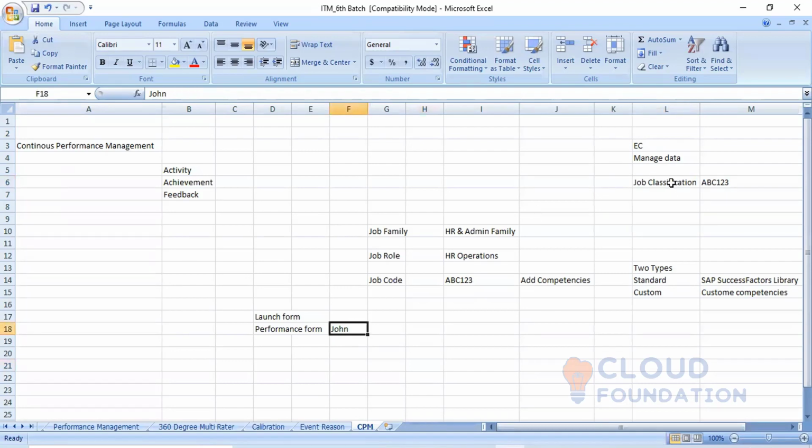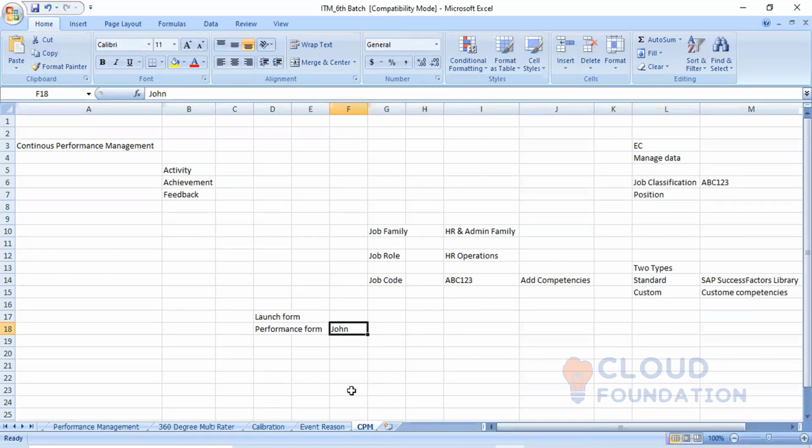For John, the job classification and the position are already mapped. So when you launch the form, in the first screen, all these competencies in John's performance section, they are able to go and see.